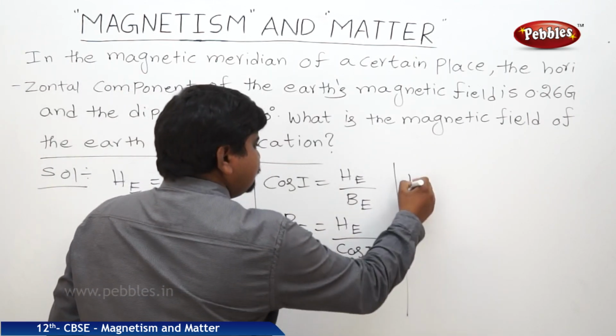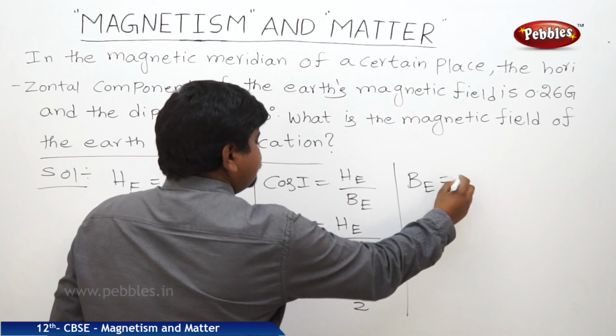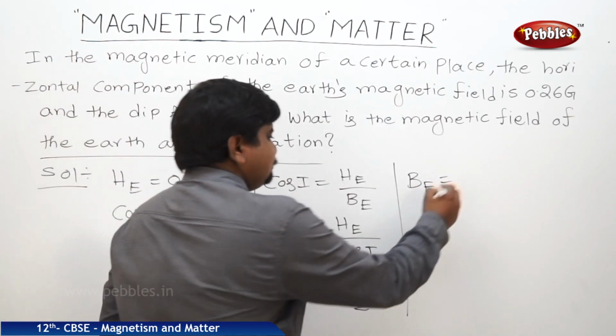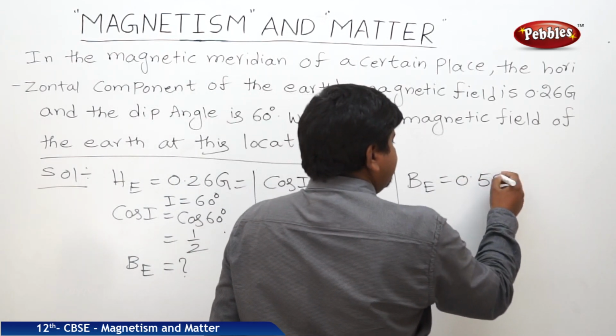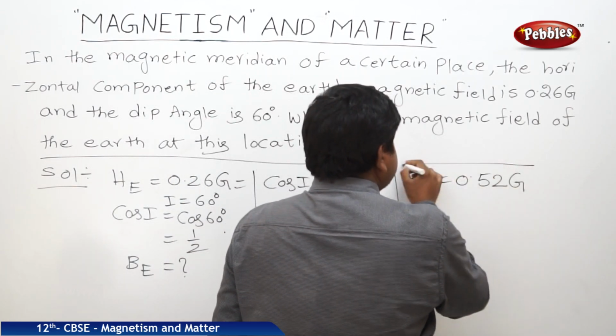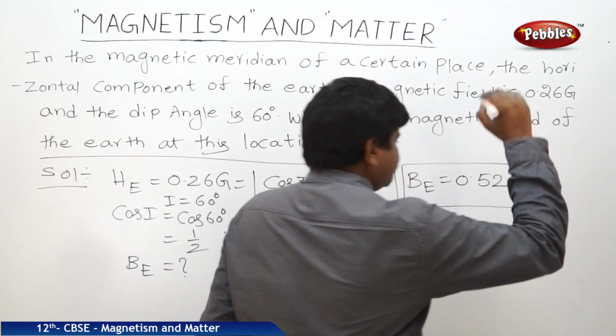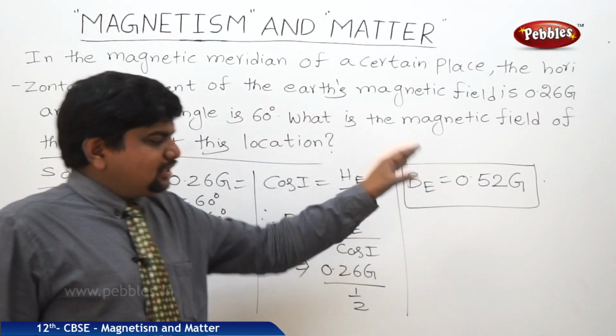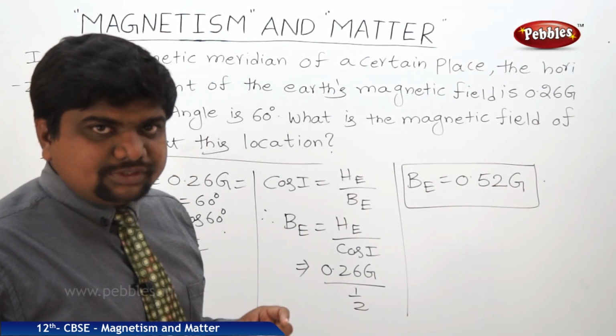Therefore BE is equal to 0.26 by half, this 2 will go up, 0.52 Gauss. This point is very, very important. So like this we can find out the BE values.